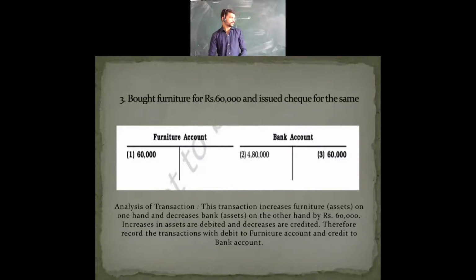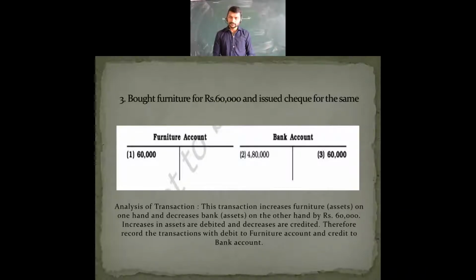Next, third slide. Bought furniture for rupees 60,000 and issued a cheque. Now see, obviously you are bringing in an asset, the first rule only: increase in the assets and decrease in the assets only here. We are increasing the assets and decreasing the assets. Increase in asset is debited. Yes, obviously, the furniture account is opened.